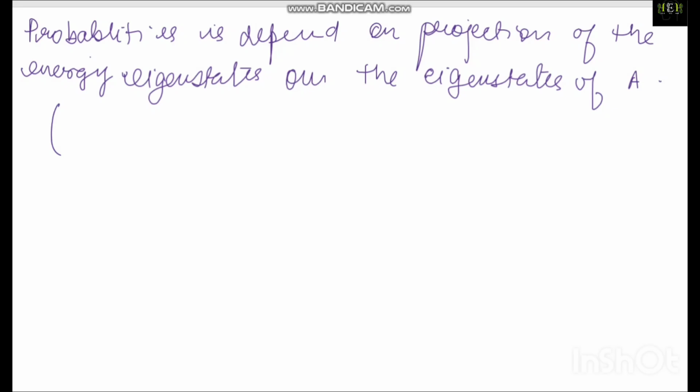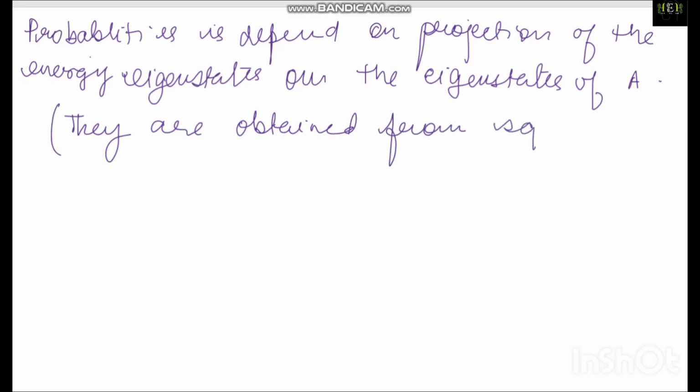Okay, from where are they obtained? I will say they are obtained from the squared overlap.